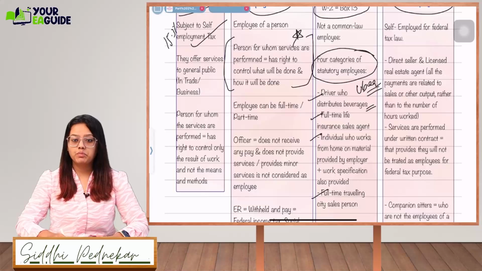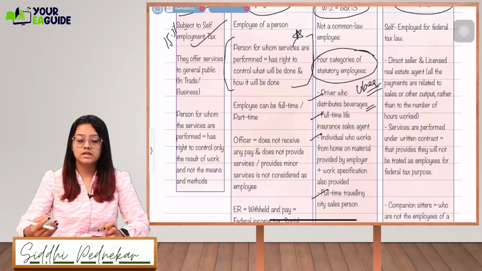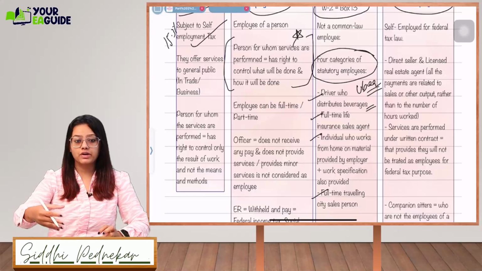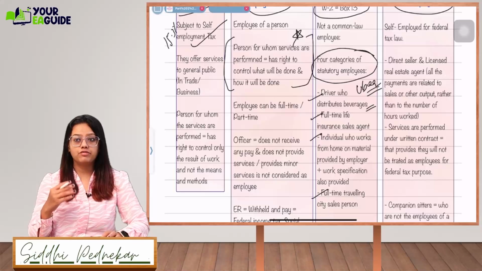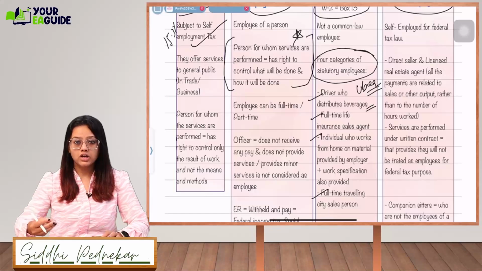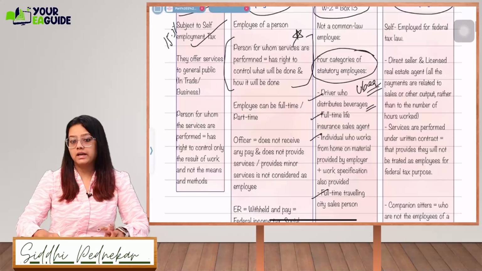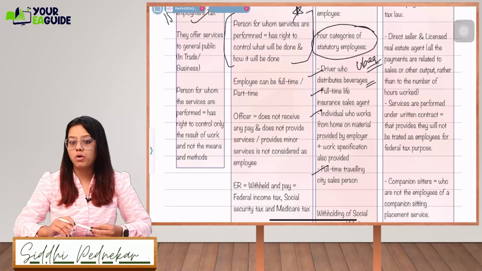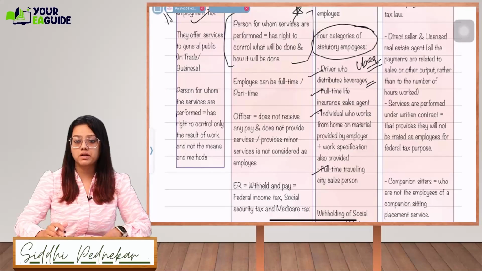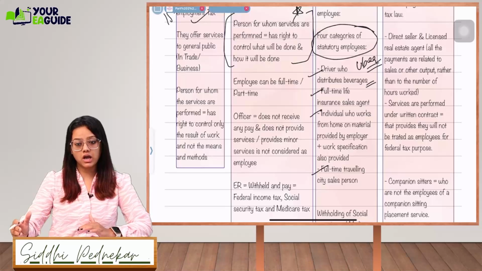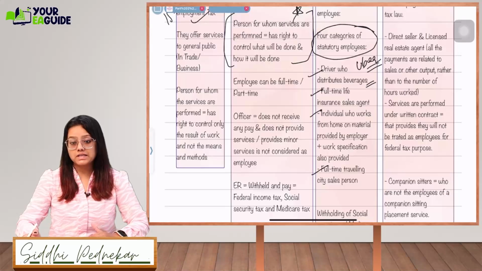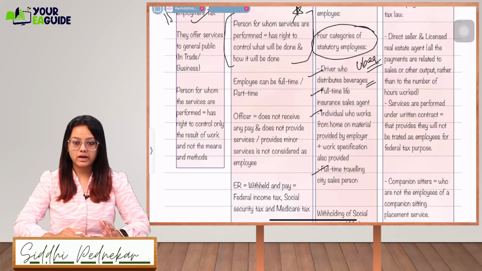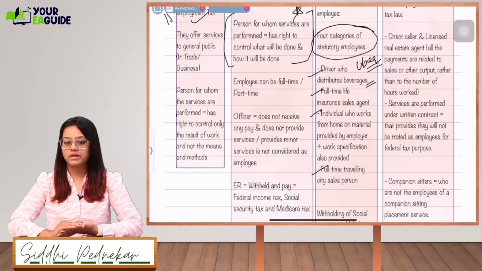Second is if a person is a full-time life insurance sales agent. Life insurance sales is just selling life insurance policies to different customers and clients, but he is working for only one employer. That is the one situation. The third one is an individual who works from home on material provided by the employer, plus work specifications are also provided. So let's say a person is working from home, material is provided by the employer, and work specifications are also provided by the employer.